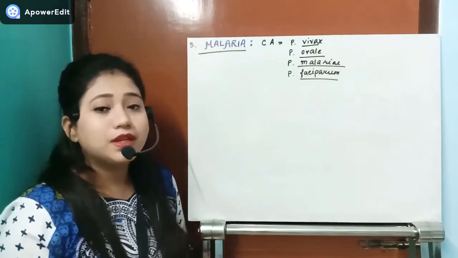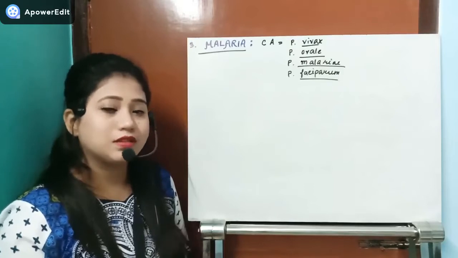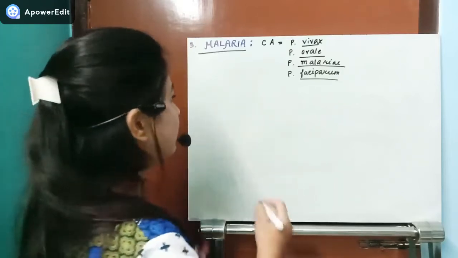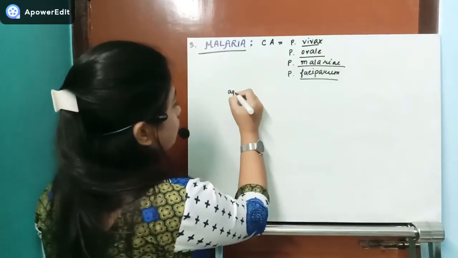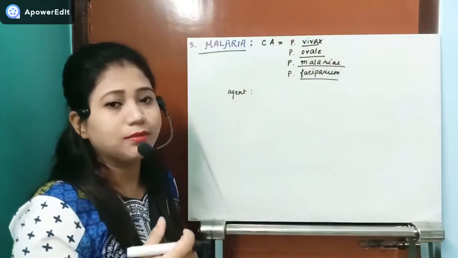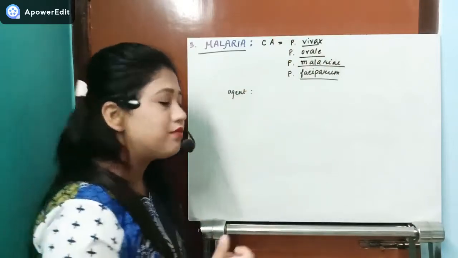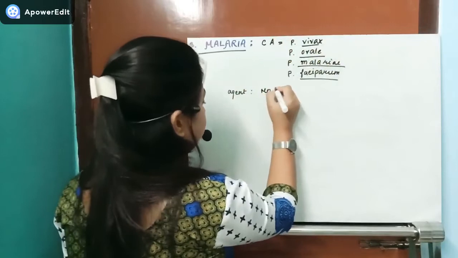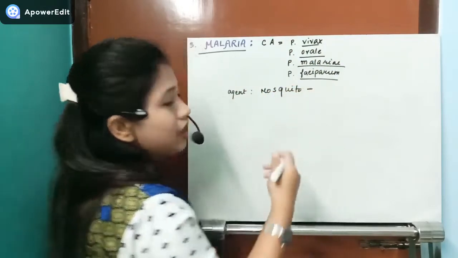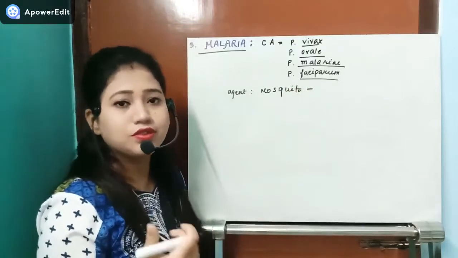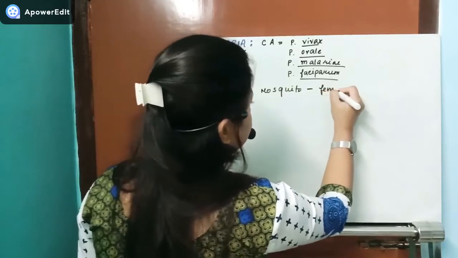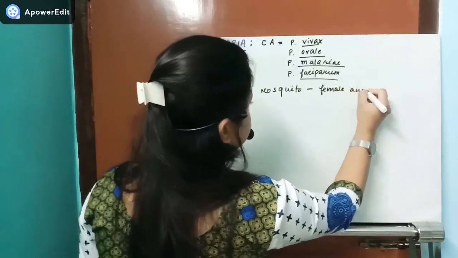Now how will it be transmitted? Through one transmitting agent, and the agent that transmits the Plasmodium protozoa will be the mosquito. And what mosquito? Here we have three types of mosquito: Anopheles, Culex and Aedes. In this case, it is the female Anopheles mosquito.